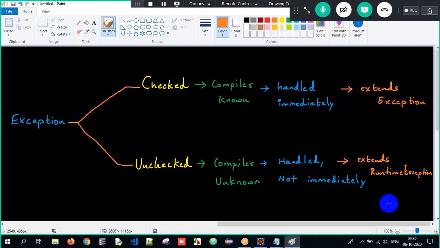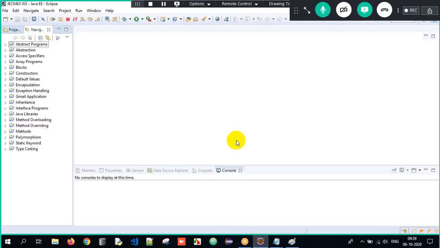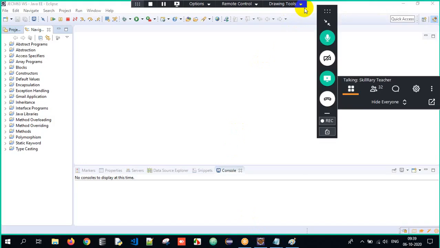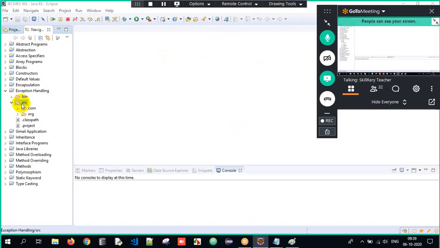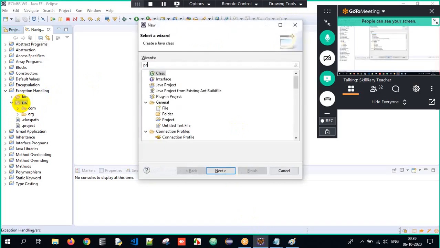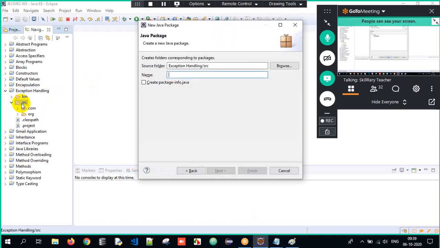Clear, guys? Now I'm going to prove it practically. Over here you will not understand anything, so I go back to my Eclipse wherein I'm going to explain the process. We have already created a project called exception handling. Under that, let me create a package, and you can give the package name as JSpiders.